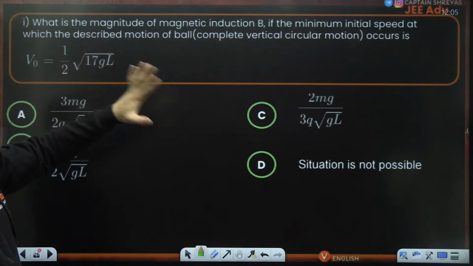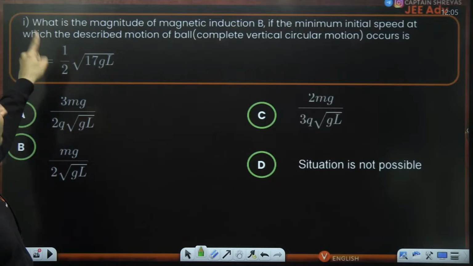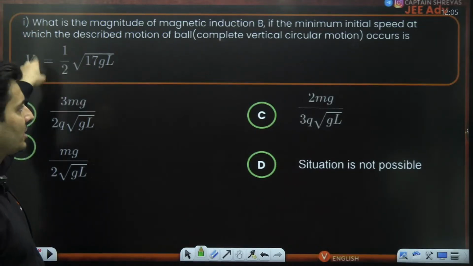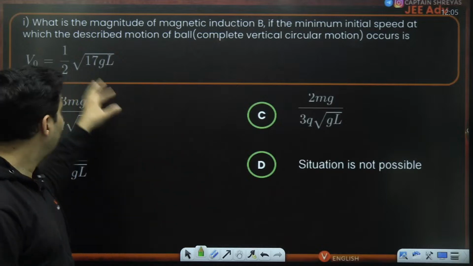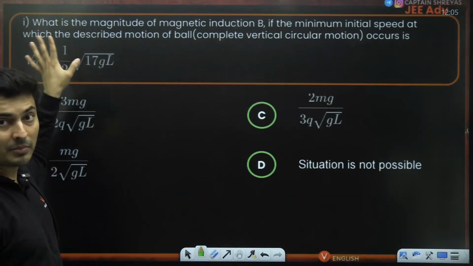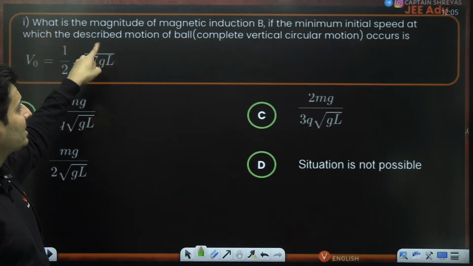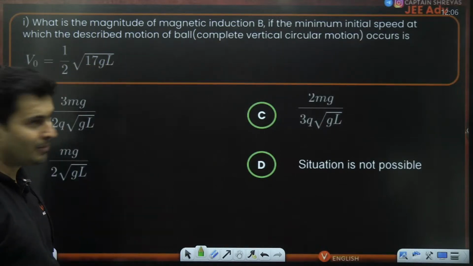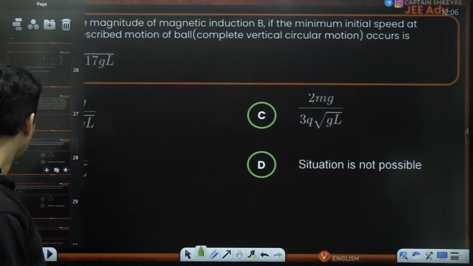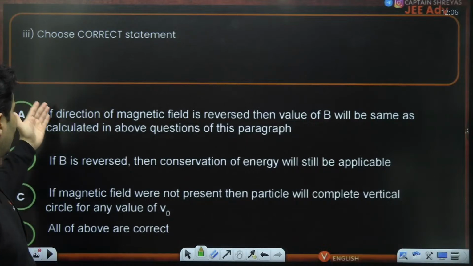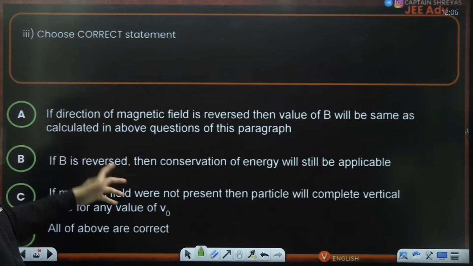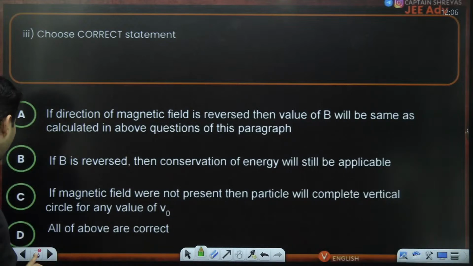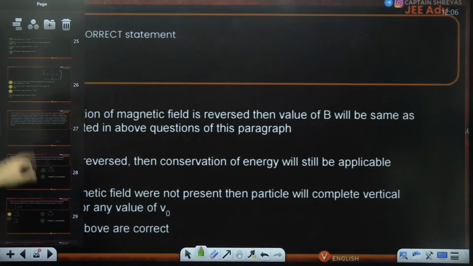What is the magnetic field if the minimum speed required is this much? What is B if the minimum speed required is basically this much? Then what is the magnetic field? That is the question. I think there is one more question, statement based. If the direction is reversed, then will conservation be applicable? Will the speeds change, etc.? Those kind of things are there.